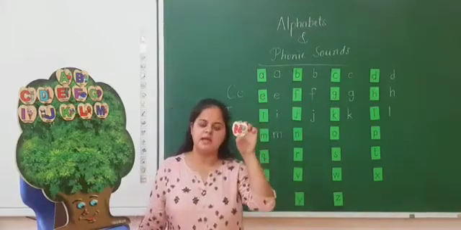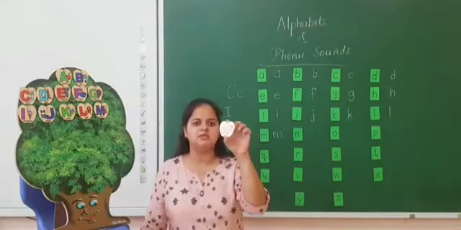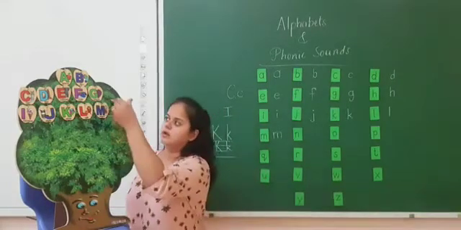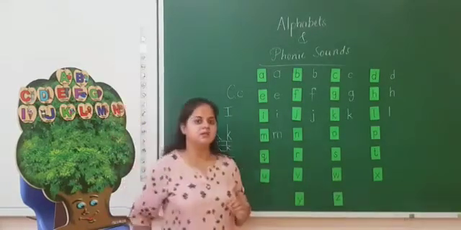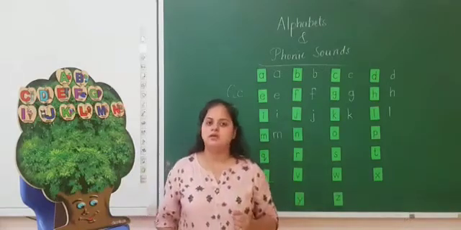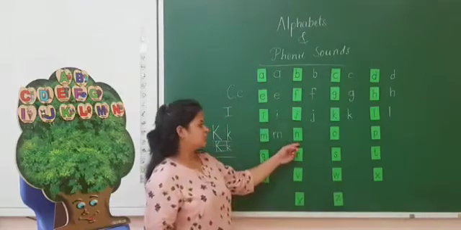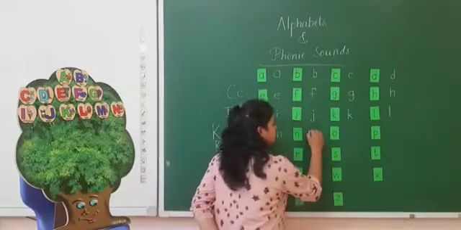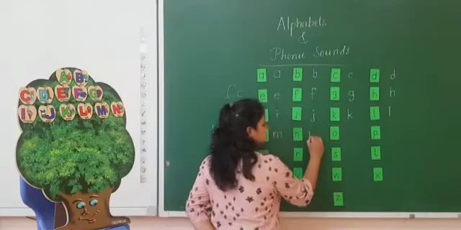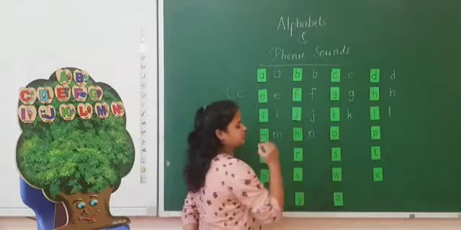Next is N. This is a capital N. And the sound of N is N. N nose, N nib, N nest. And small n is here. You can write it like this: standing line, up, a little curve and down.